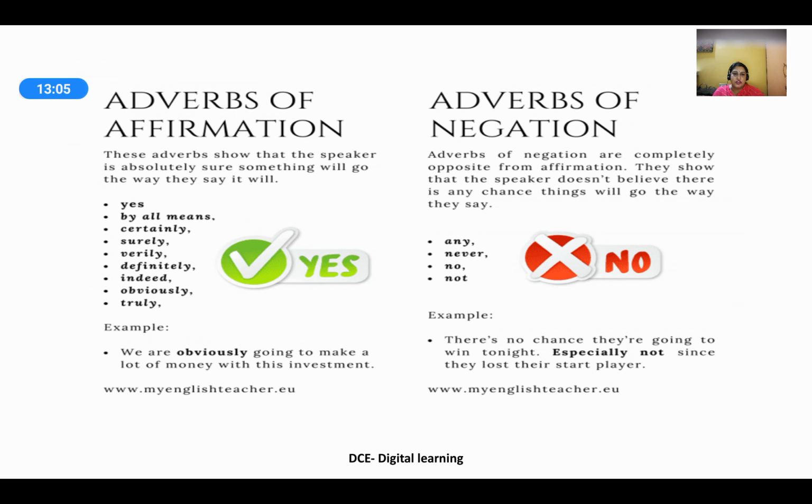Adverbs of negation are completely opposite from affirmation. They show that the speaker doesn't believe there is any chance things will go the way they say. Any, never, no, not. Example: there is no chance they are going to win tonight, especially not since they lost their star player.